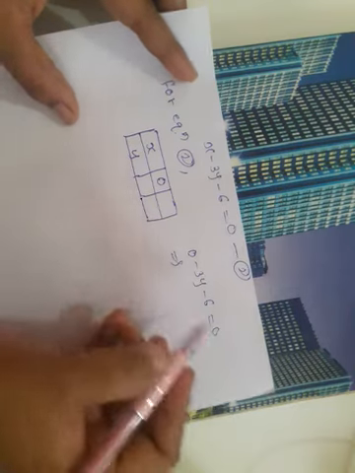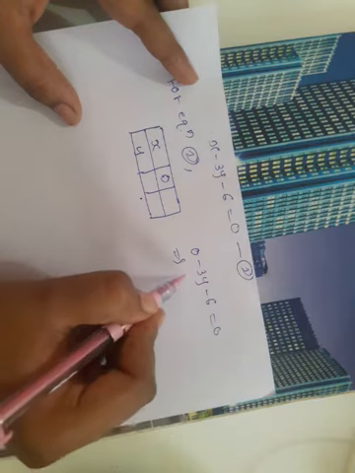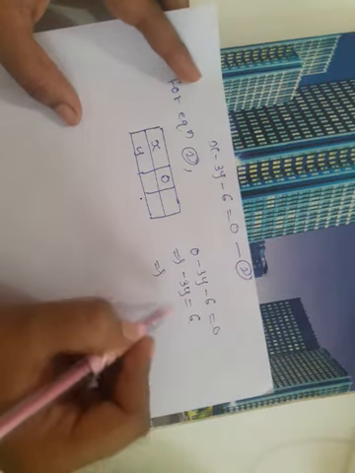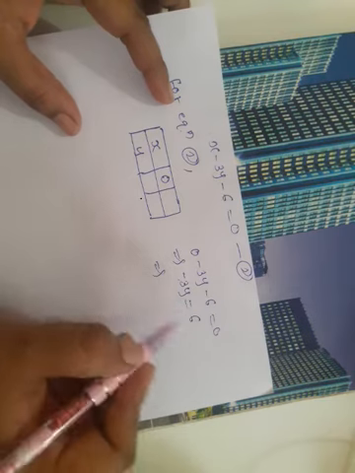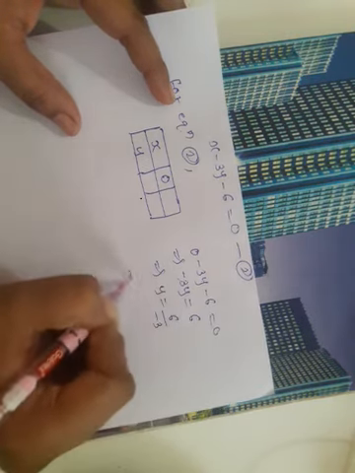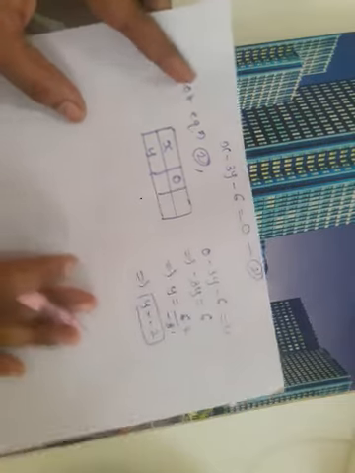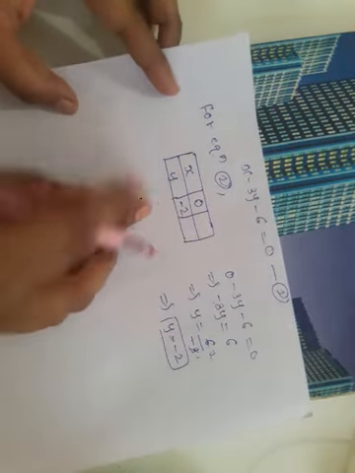Transposing minus 6 to the RHS, we get minus 3y is equal to 6. Divide throughout by minus 3, so y is equal to 6 upon minus 3. Three twos are 6, and with the minus sign, y is equal to minus 2. So when x is equal to 0, y is equal to minus 2.